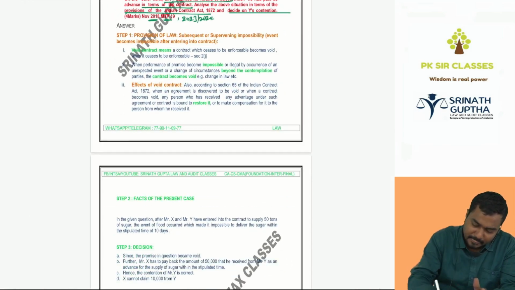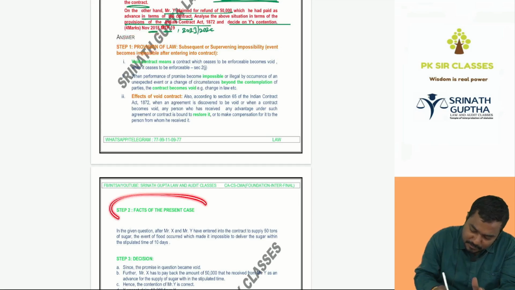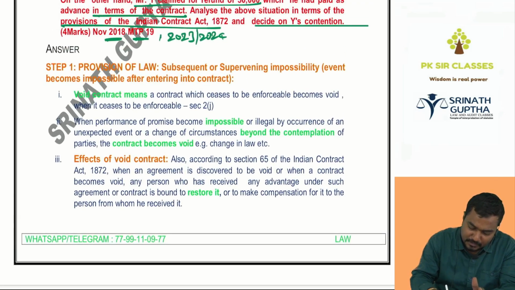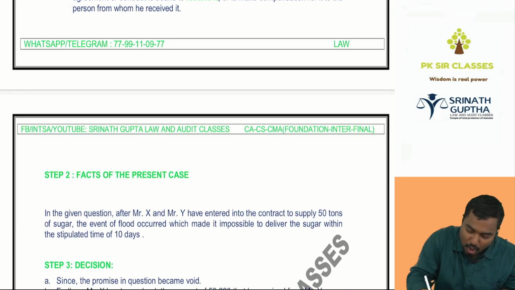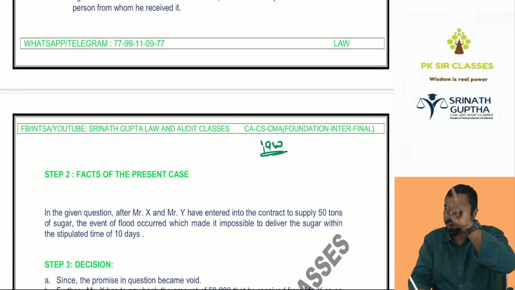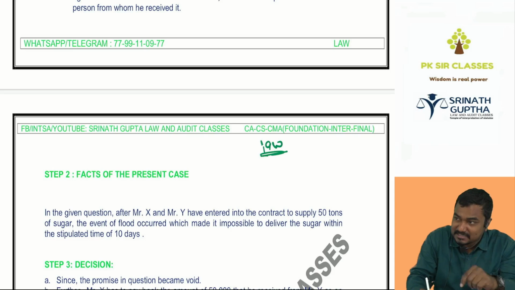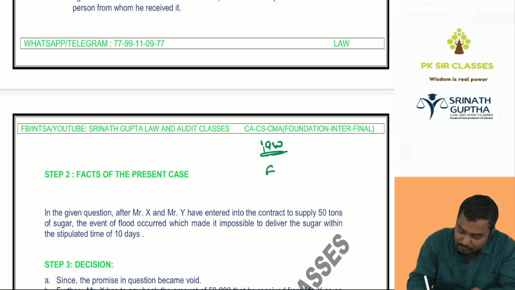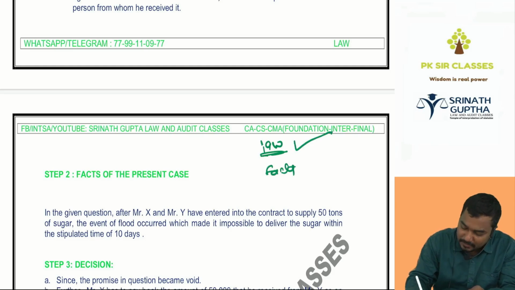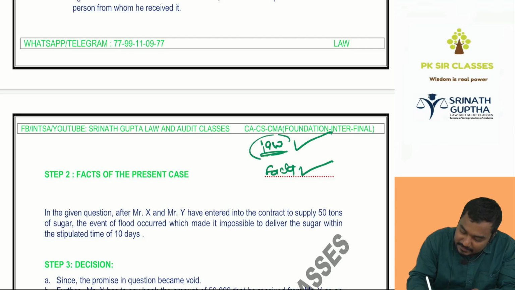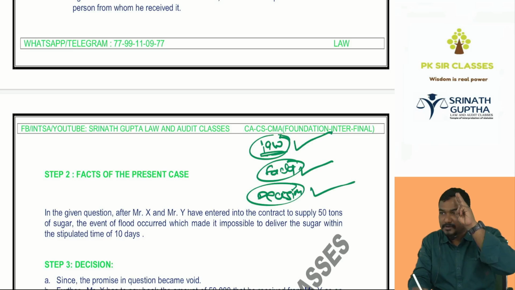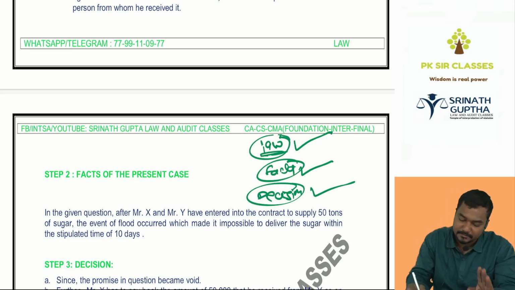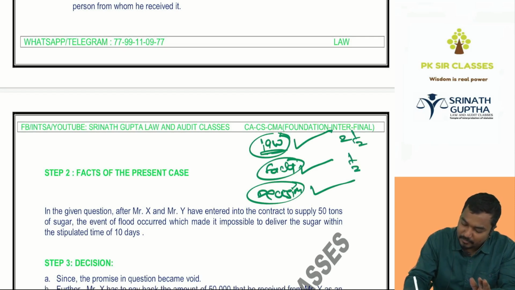How many steps, beta? Step 1, provision of the law. Step 2, facts of the case. Step 3, decision. So we have to inform the examiner. In step number 1: Examiner, I know the law. In step number 2: Examiner, I am able to understand the client's problem. This is what happened. This is supposed to happen, but this happened, and it is supposed to be like this, but you are doing like this. Because of that, this is the decision. This is the conclusion. You should write in 3 steps. If you write in 3 steps, you will not lose the marks. For 4 marks, you may get 2.5 marks here, half a mark here, and 1 mark here.